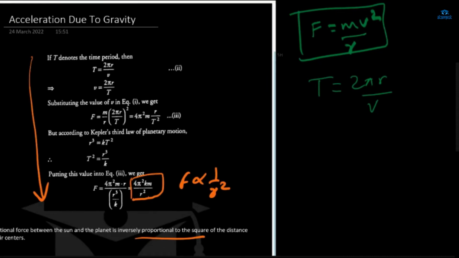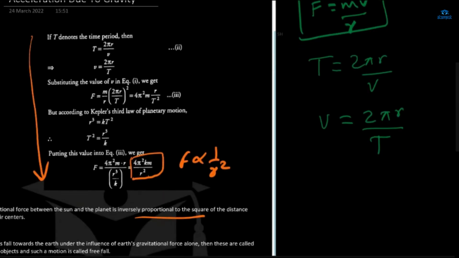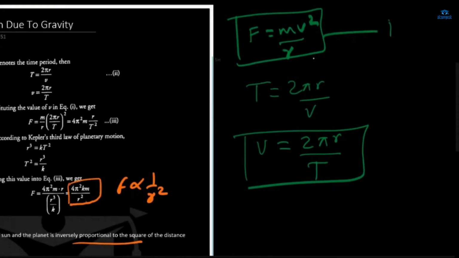So we have to figure out v here. V is equal to 2 pi r by t. Can we write it like this? Yes, ma'am. Now, substituting this value of v in the first equation. Let this be the first equation.